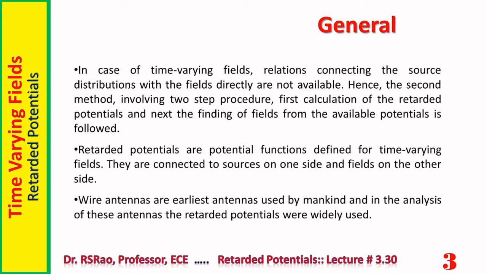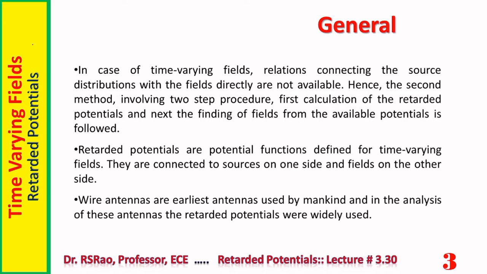Retarded potentials are potential functions defined for time varying fields. As already mentioned, retarded potentials are defined potential functions for use with dynamic fields. They are connected to sources on one side and fields on the other side. So what happened is we have relations for potential functions connecting them directly with the sources.